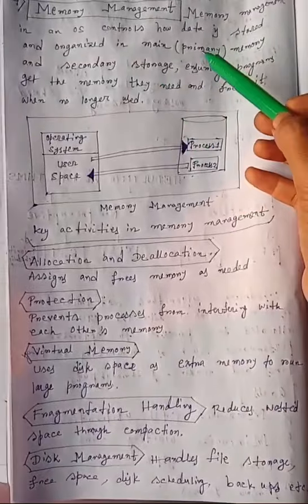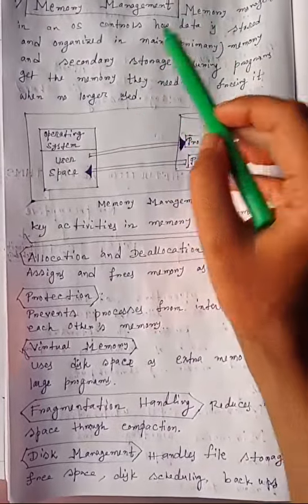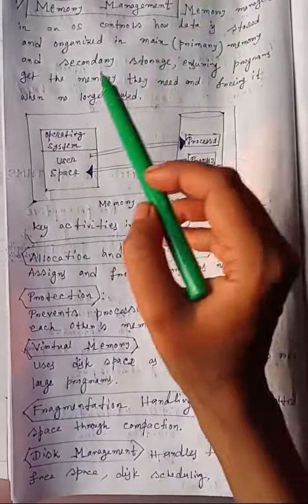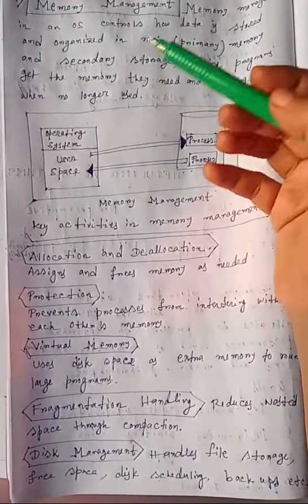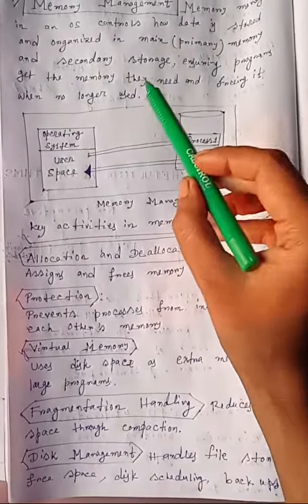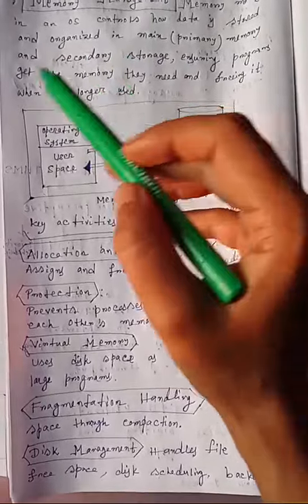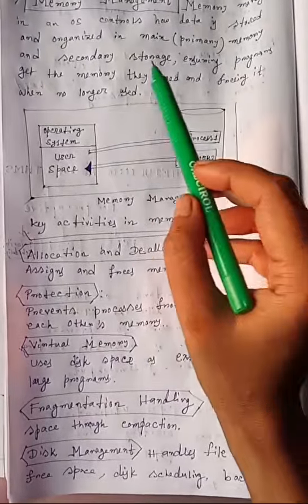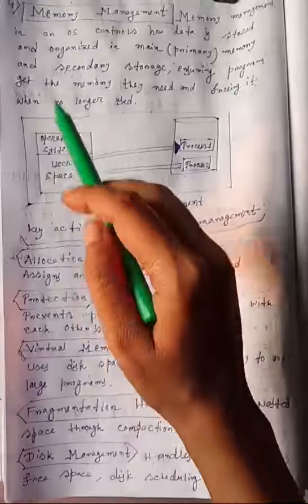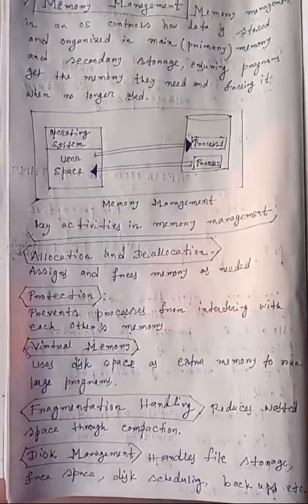So main memory and secondary storage are two memory places that will take their places. Programs will take their storage places, and when the programs no longer are requiring these spaces, they should be terminated and they should no longer consume the spaces. That is memory management by operating system.